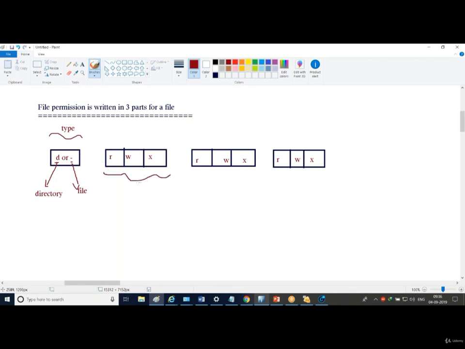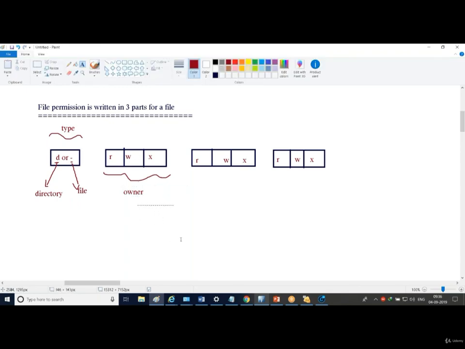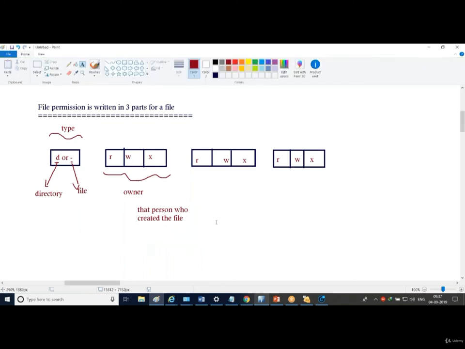What is this area? This area is called owner. Owner means that person who created this file. Who is the creator of this file?